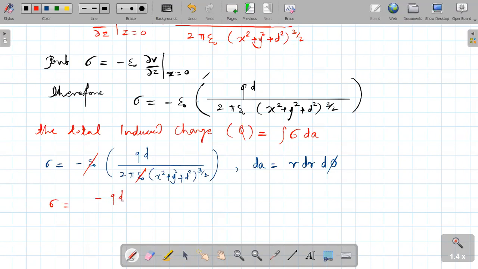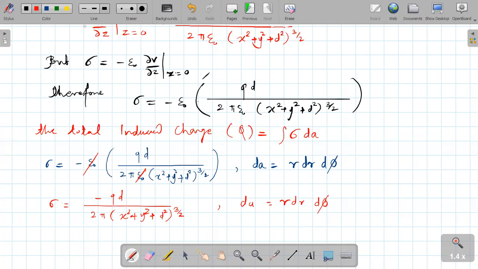Therefore sigma equal to minus qd upon 2 pi (x square plus y square plus d square) raised to 3/2, and here you have dA equal to r dr d phi. Okay, understood up to this level? Can I proceed for the next point?